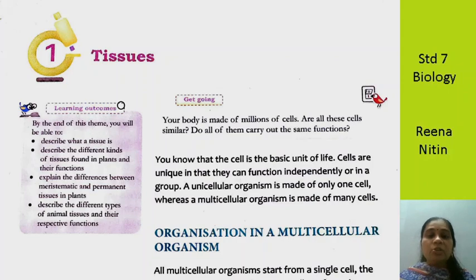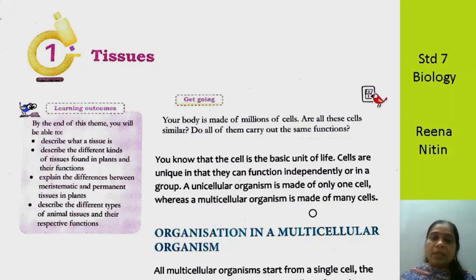A unicellular organism is made up of only one cell, like the amoeba. We have studied the amoeba last year. That amoeba is made up of only one cell, and that is why it is known as a unicellular organism. Whereas all other animals like the birds, like the fruits, are made up of many cells, so they are multicellular organisms. A unicellular organism is made up of one cell, whereas a multicellular organism is made up of many cells.